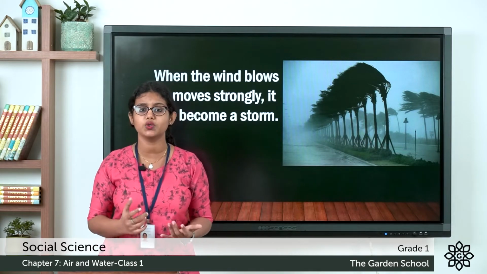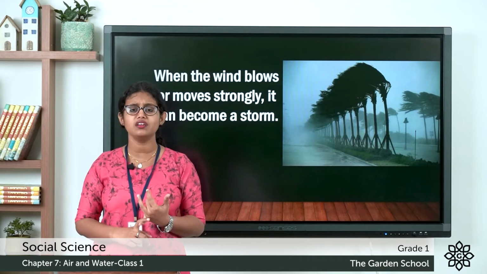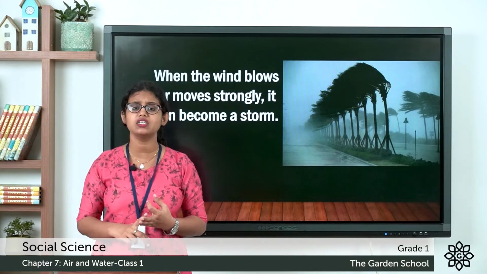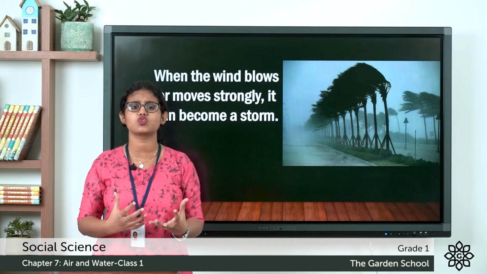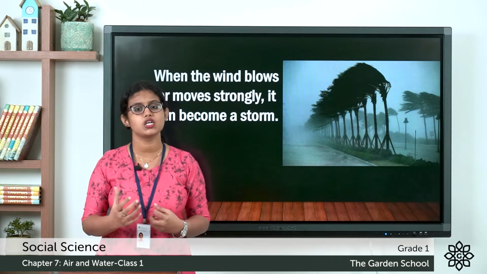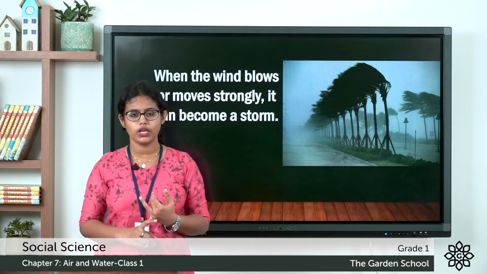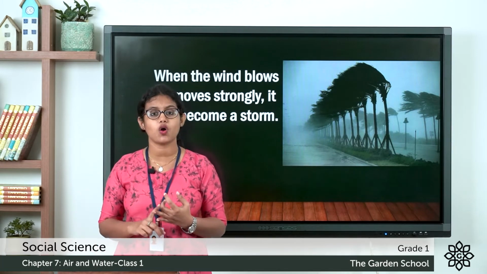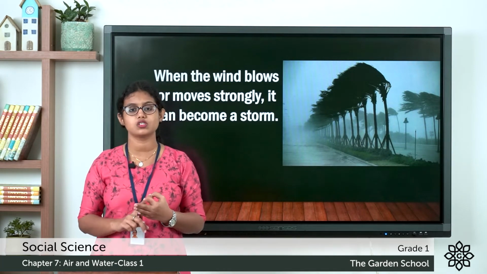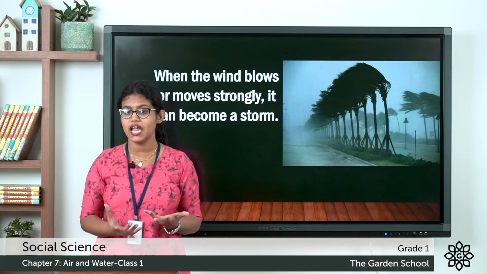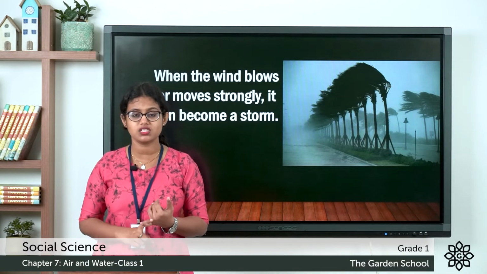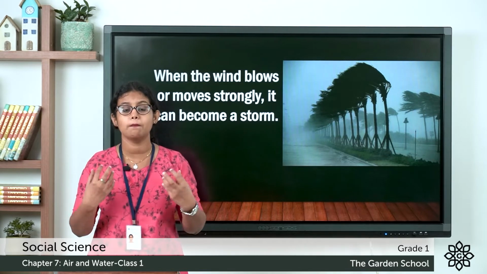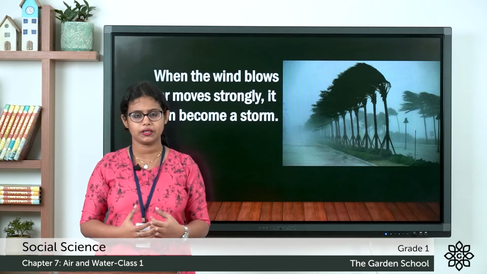On a stormy day, you can experience heavy rain, thunder, lightning, etc. So we learnt about wind, breeze and storm. Can we see air? No, but air is all around us. We cannot see air, we cannot touch air, but we can feel air.